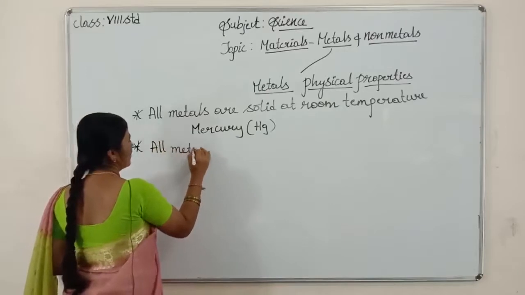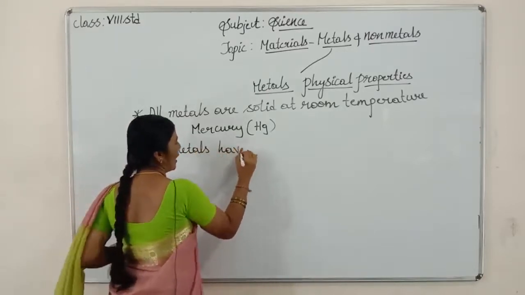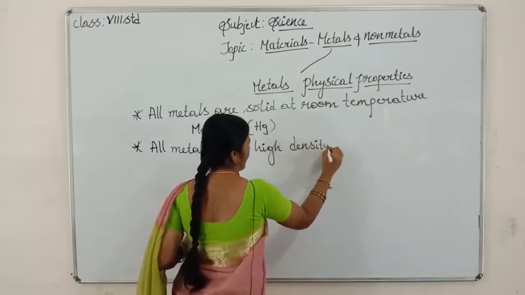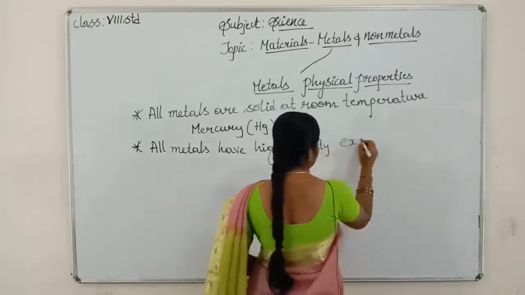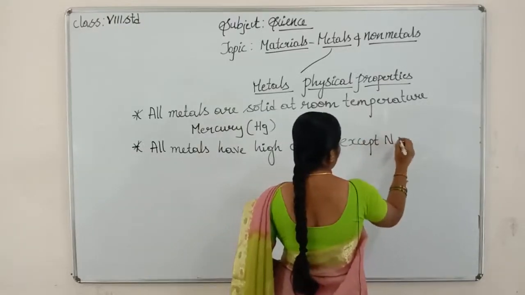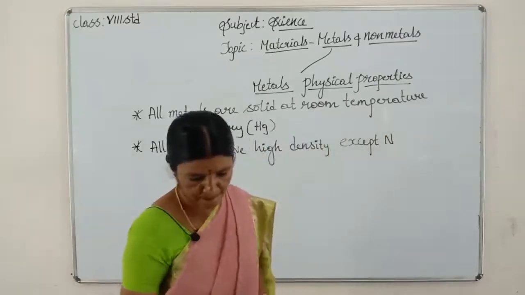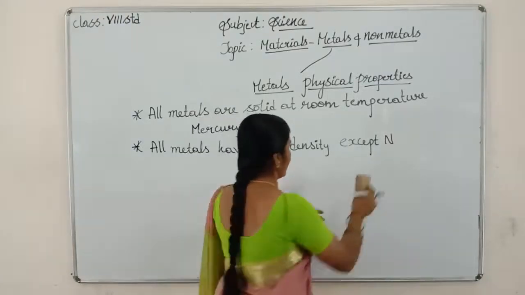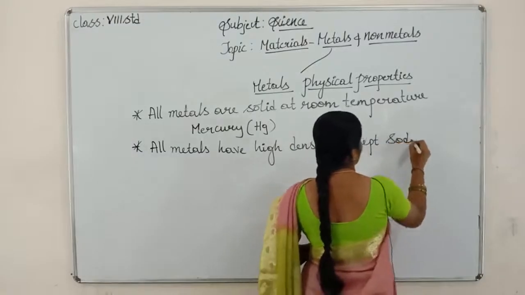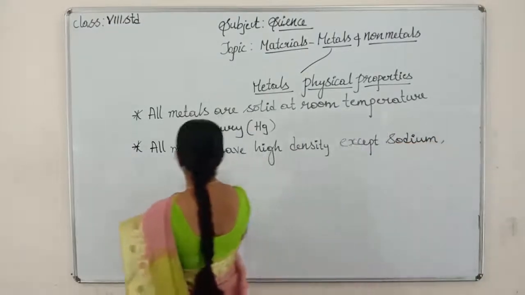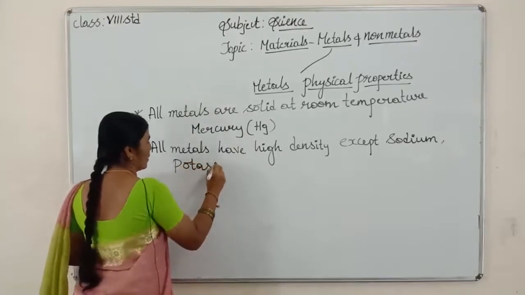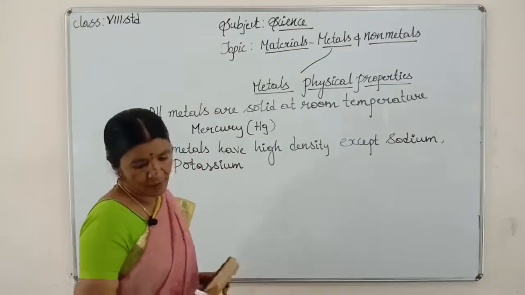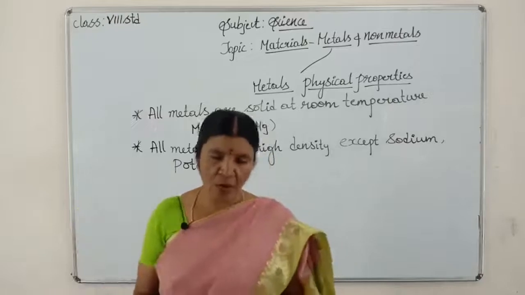High density except sodium, potassium. Only these two metals have low density.